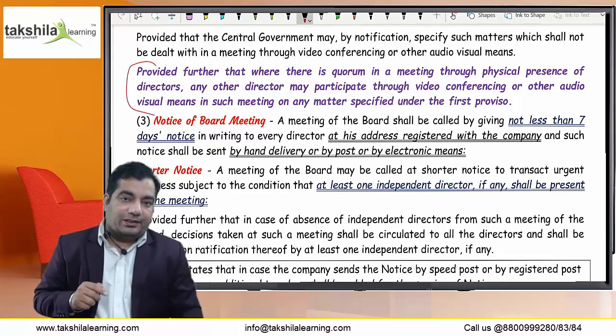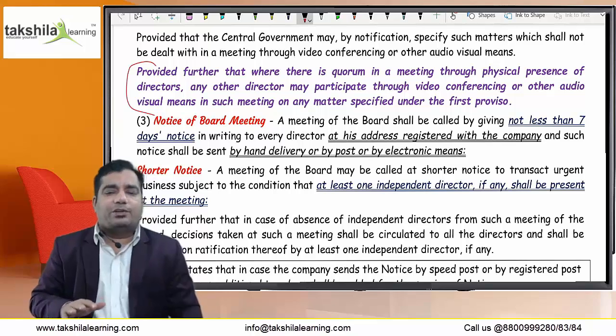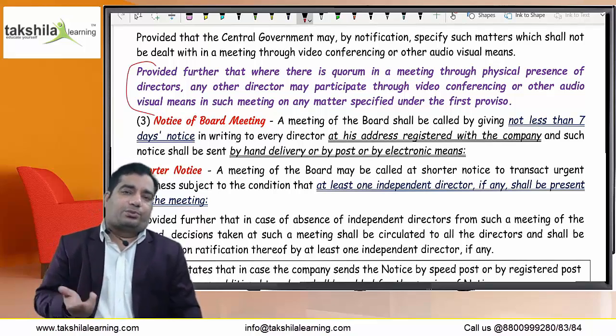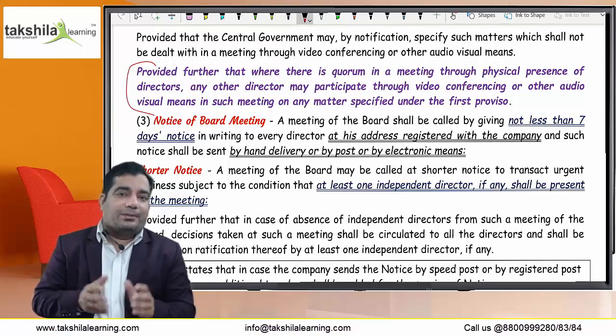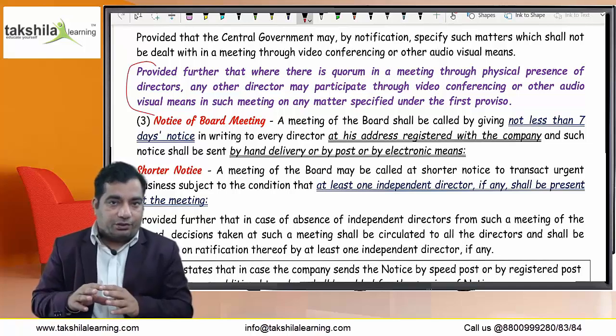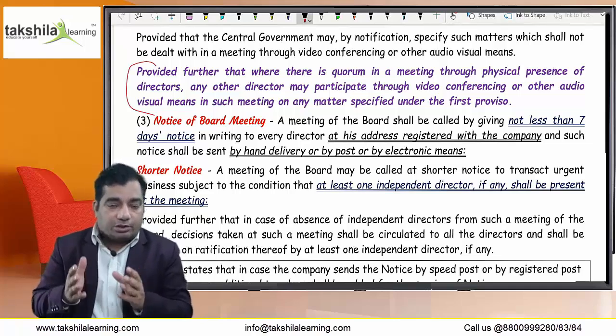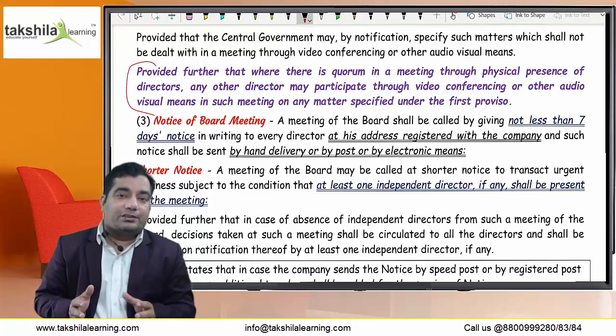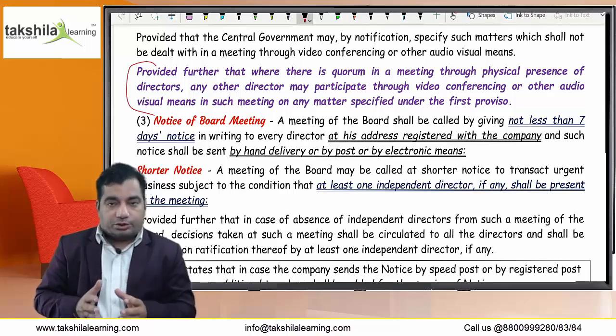But the quorum is available in the board meeting. If the quorum is present in the board meeting, then other directors who want to attend by way of video conferencing mode or audiovisual means can attend the meeting by such mode. Basically, if any director attends the meeting by video conferencing or audiovisual means, he is also counted in the quorum.